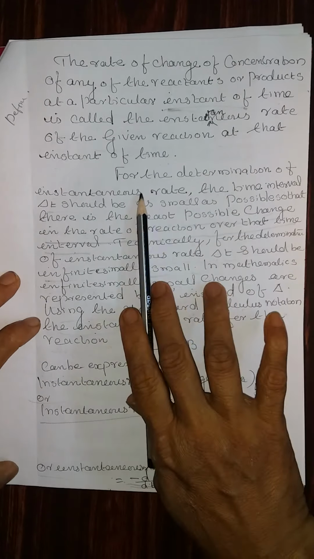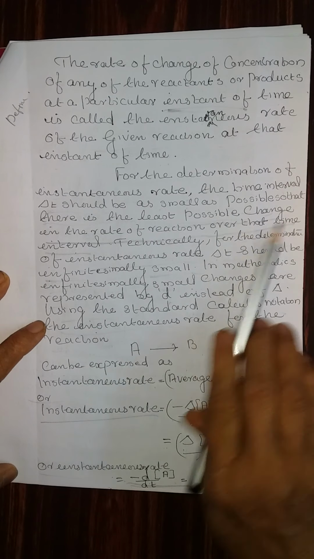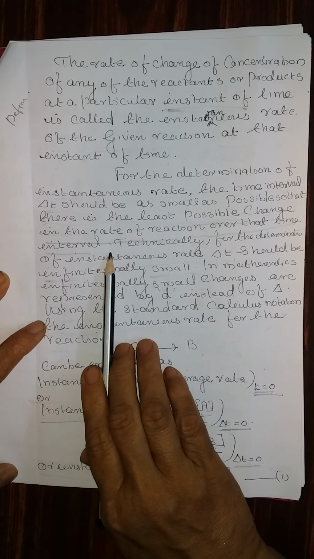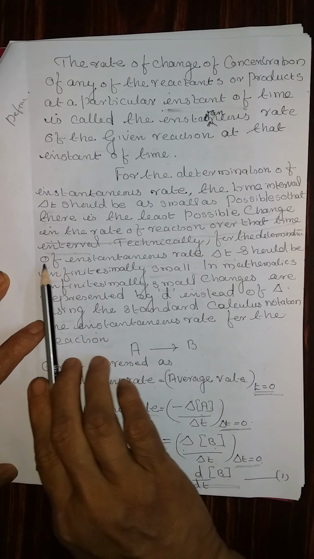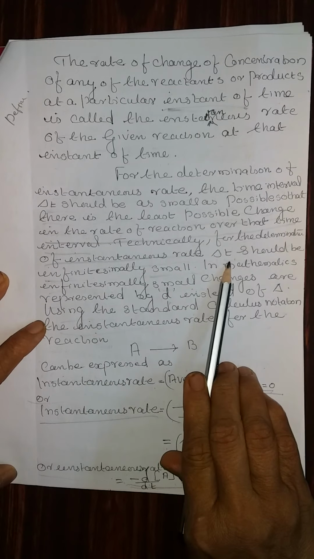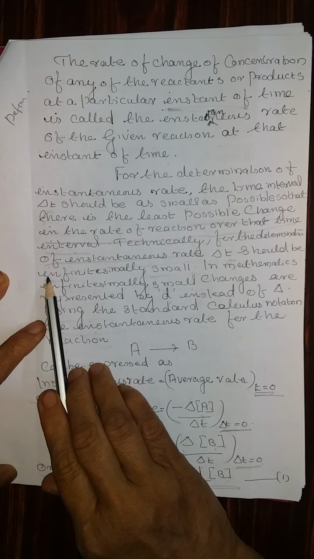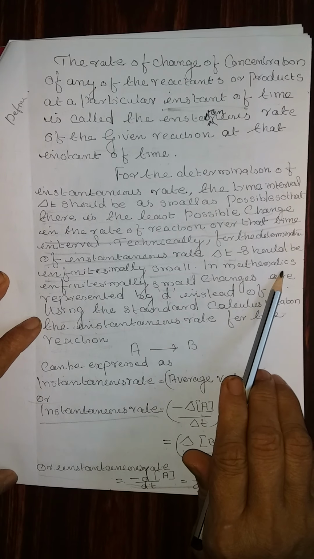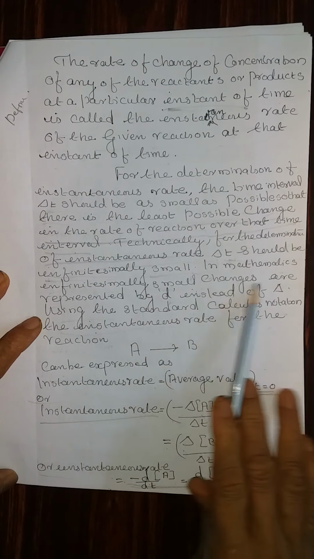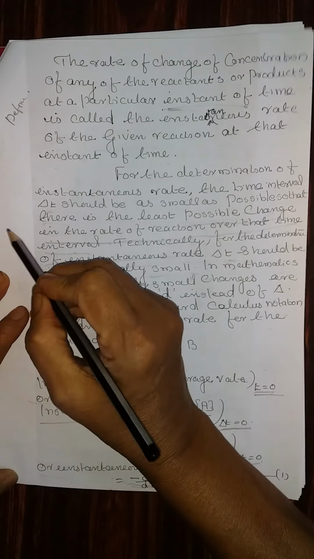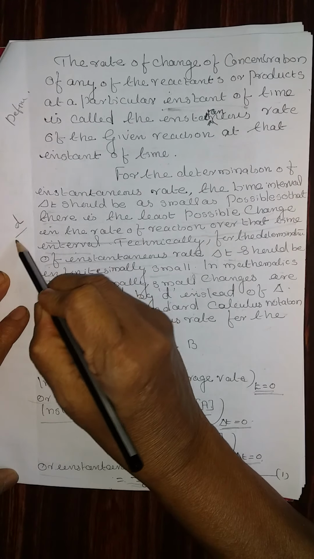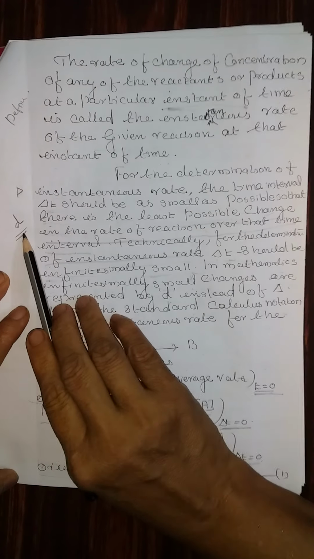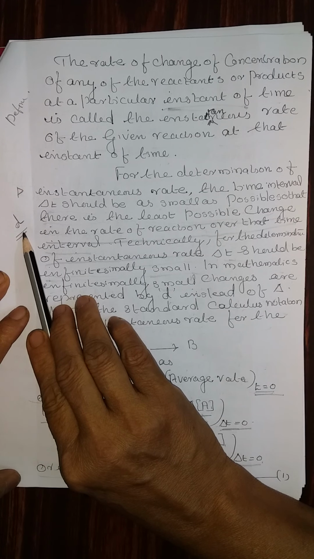For the determination of instantaneous rate, the time interval delta t should be as small as possible so that there is the least possible change in the rate of reaction over that time interval. Technically, delta t should be infinitesimally small. This is a mathematical term. In mathematics, infinitesimally small changes are represented by d. Instead of delta, now we are going to use d. Delta is used for average rate of reaction and d is used for instantaneous rate of reaction.